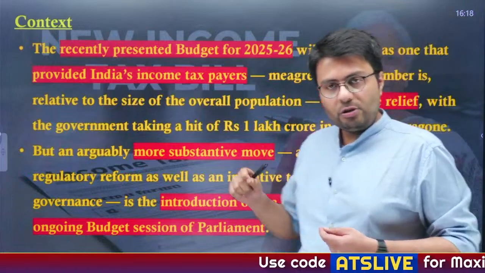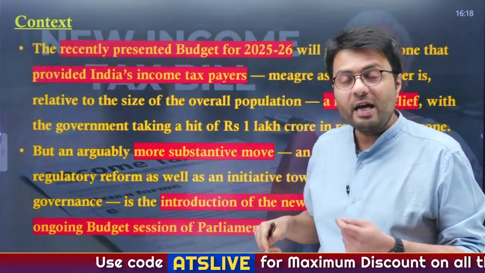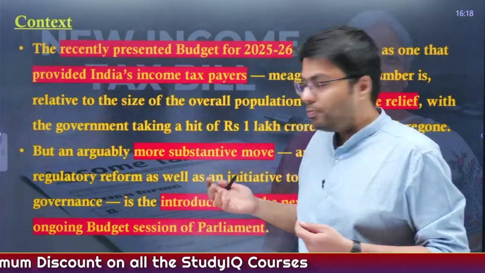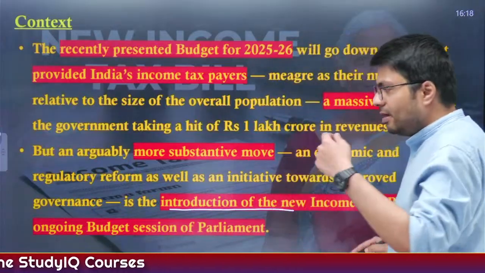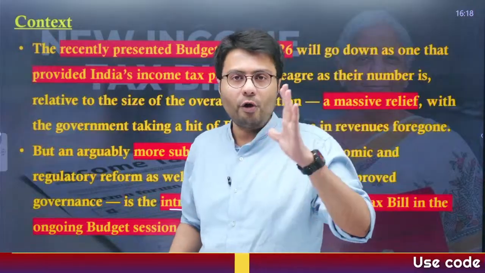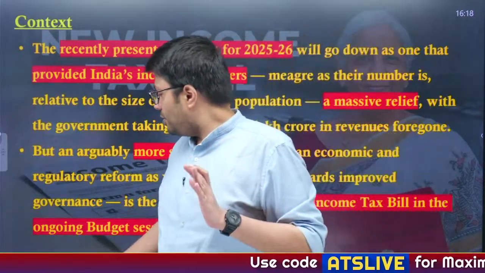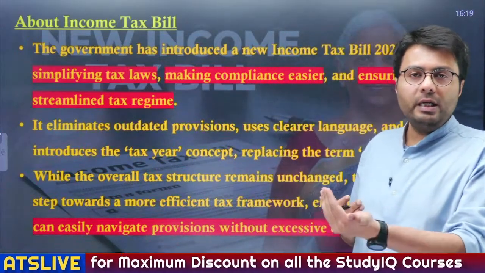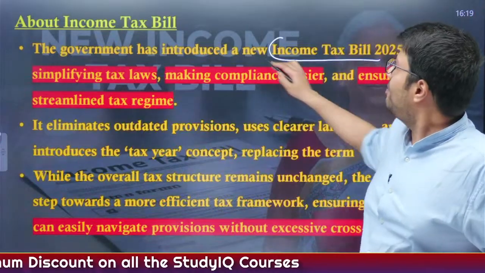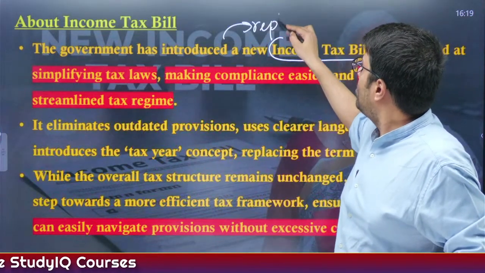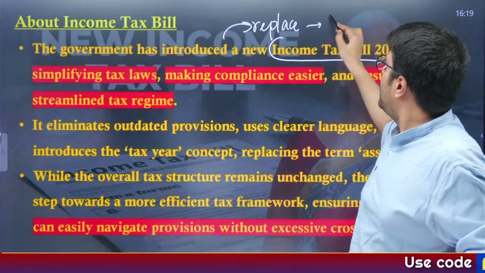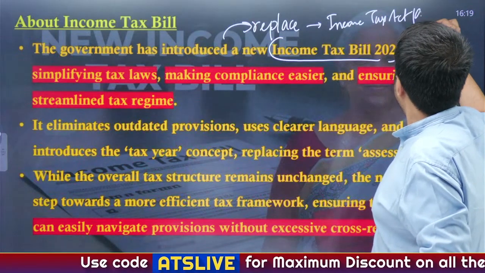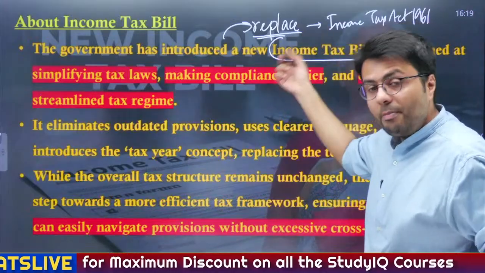Now, the most transformative announcement in this year's budget was that the finance ministry will announce the new income tax bill. This new income tax bill is more substantive and was introduced in the ongoing budget session in Parliament on 14th February, that was Valentine's Day. Understood? Now, this new bill will introduce an altogether new law for income tax, known as the Income Tax Bill 2025, and it aims to replace the existing law under which income tax is levied, that is the Income Tax Act of the year 1961. So it wants to replace and not amend the existing law.